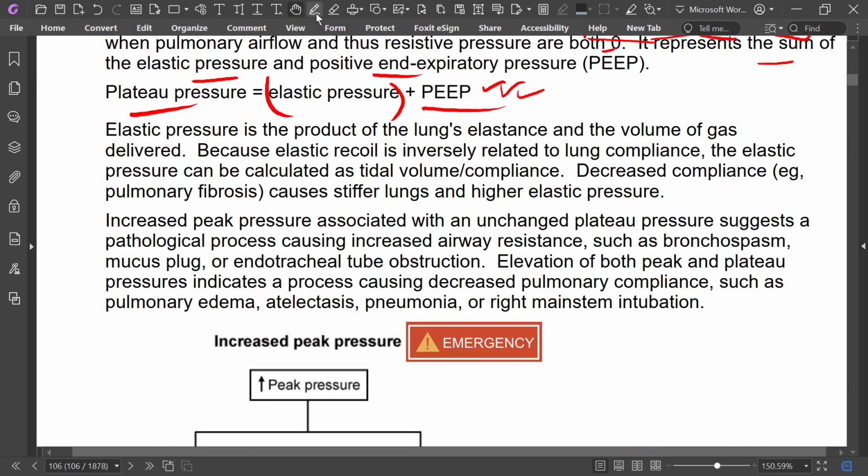Elastic pressure is the product of lung elastance and the volume of the gas delivered, because elastic recoil is inversely related to the lung compliance. The elastic pressure can be calculated using the tidal volume.